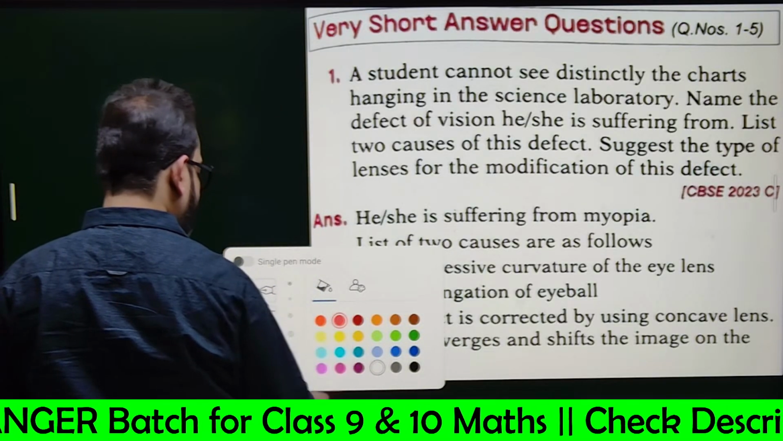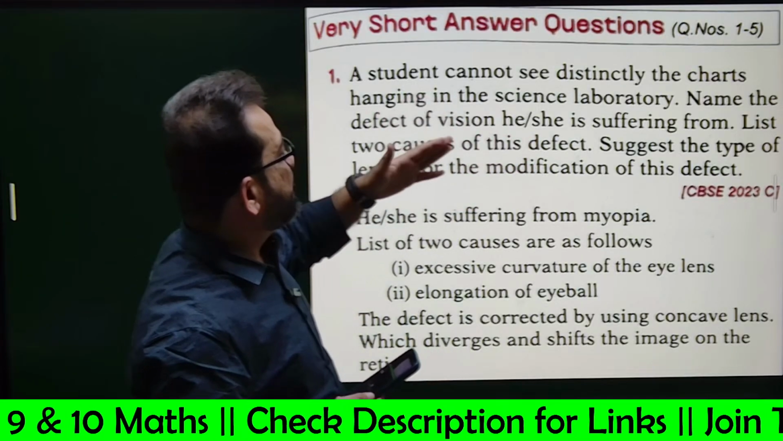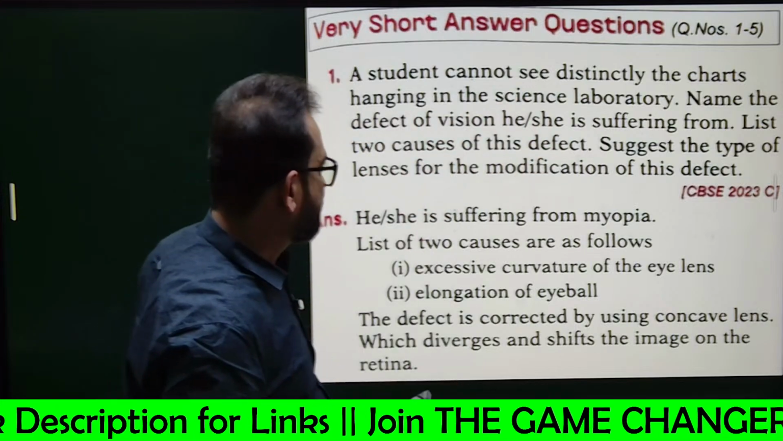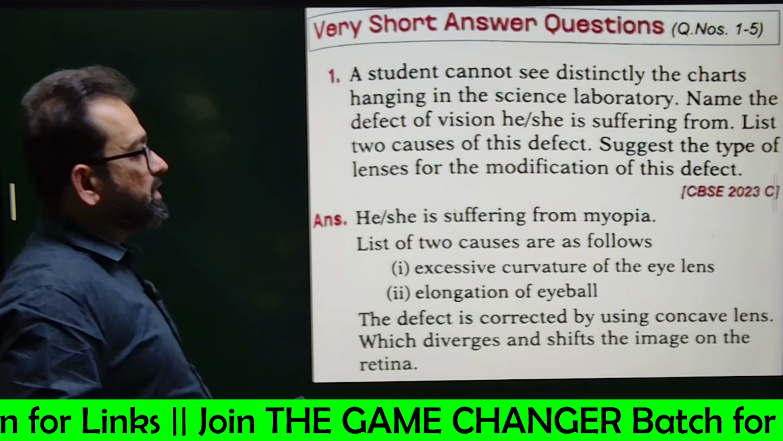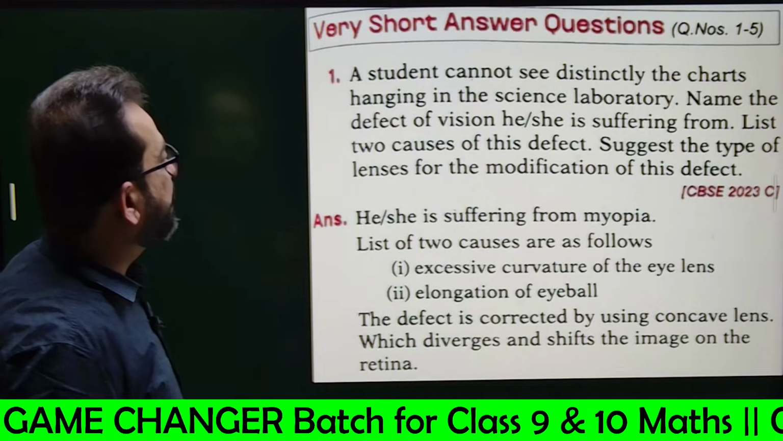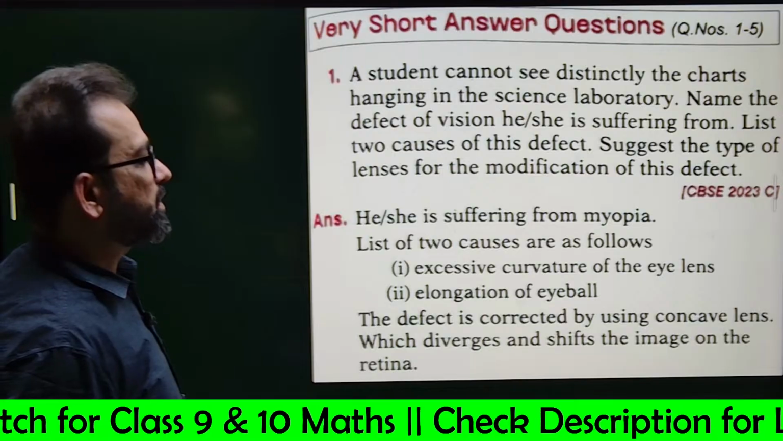So question is, a student cannot see distinctly the charts hanging in the science laboratory. Name the defect of vision he or she is suffering from. List 2 causes of this defect. Suggest the type of lenses for the modification of this defect.